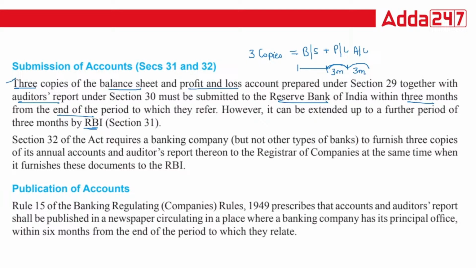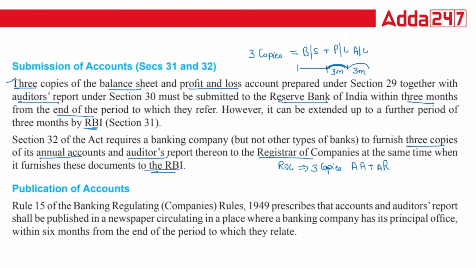Now section 32. As per this, you need to furnish 3 copies again of annual accounts and auditor's report to the ROC, Registrar of Companies. Now you need to submit 3 copies of your annual accounts plus auditor's report. So it is the same, you have 3 months time period, like we are submitting to RBI, the same we have under this section 32.